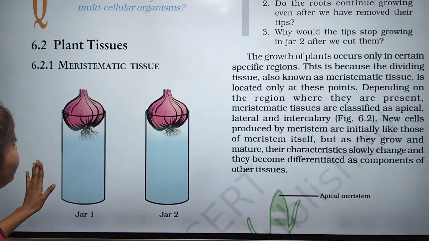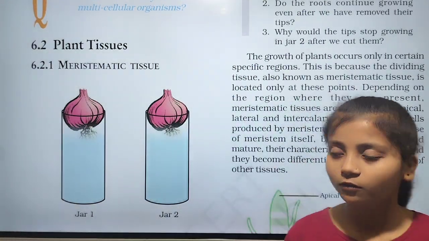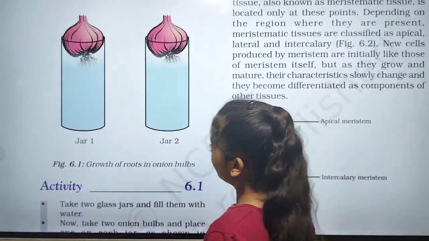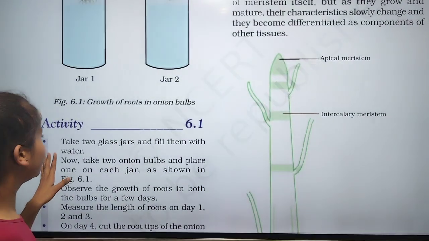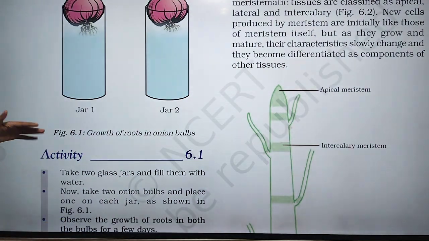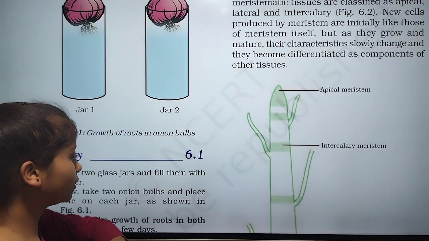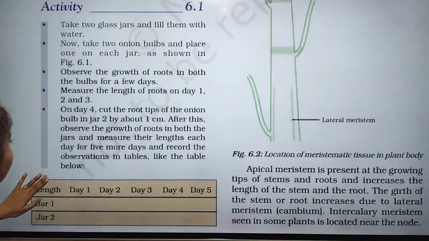This is an activity related to the meristematic tissue. We have nothing much to do: take two glass jars and fill them with water, and now take two onion bulbs and put them inside the water.